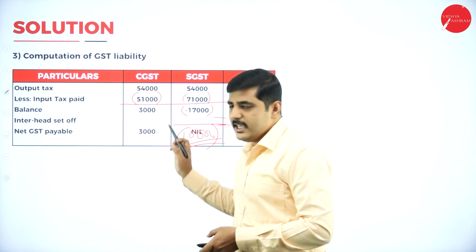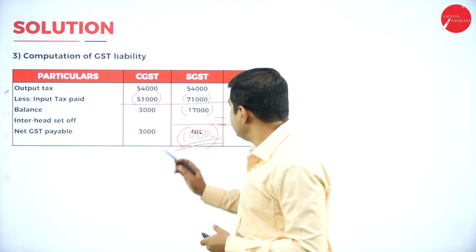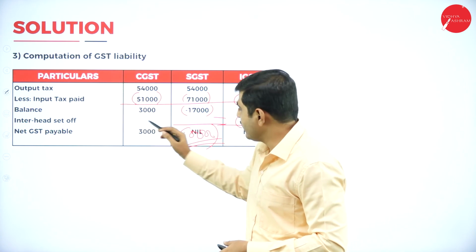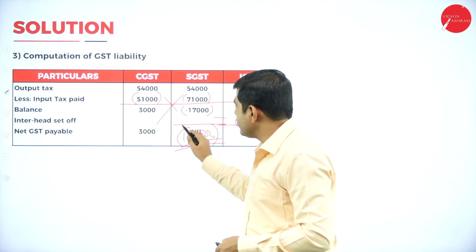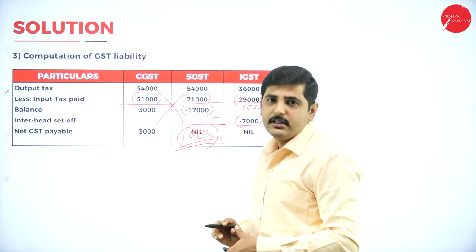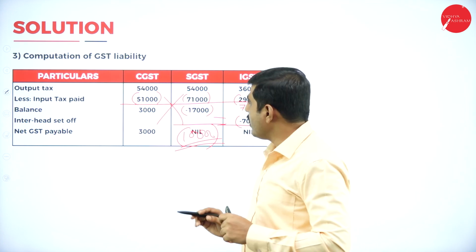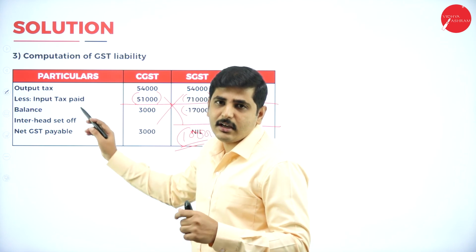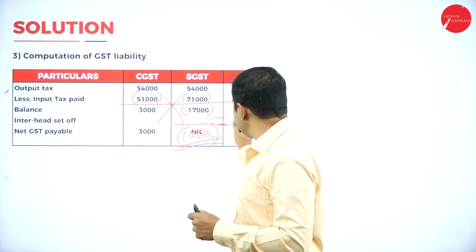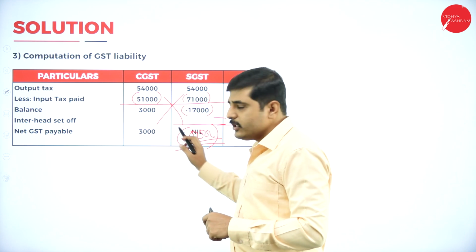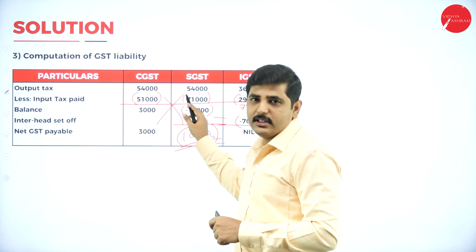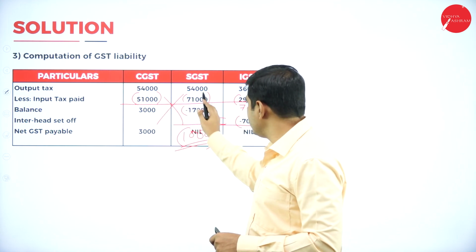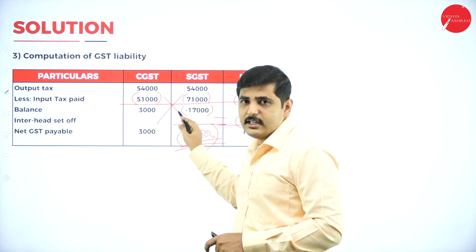Here, for CGST we cannot utilize it because SGST credit cannot be utilized for the CGST, and CGST credit cannot be utilized for the SGST. There is no cross utilization of GST input tax credit. It is only IGST to CGST, IGST to SGST, SGST to IGST, and CGST to IGST. There is no cross utilization between CGST and SGST.